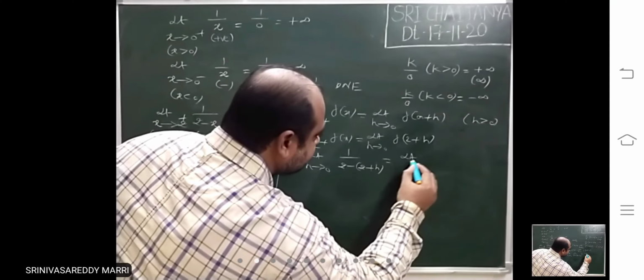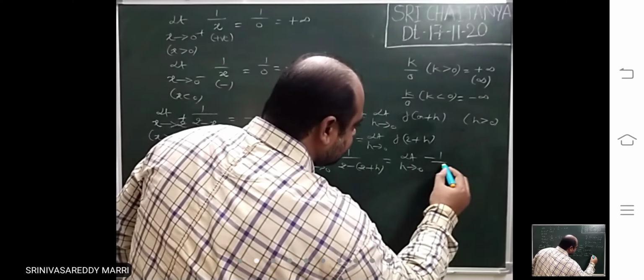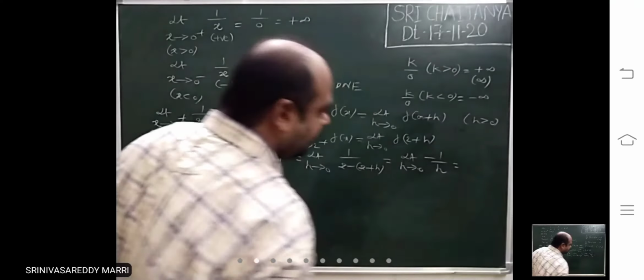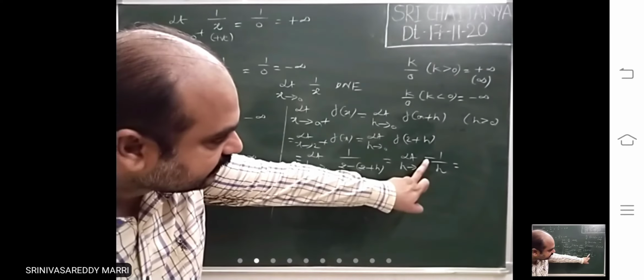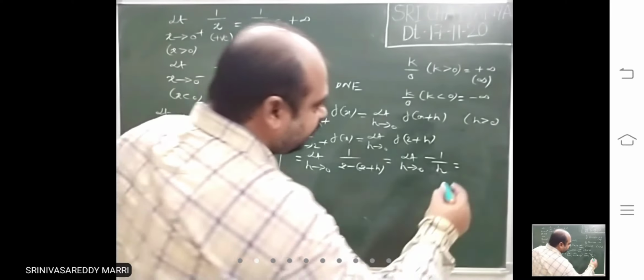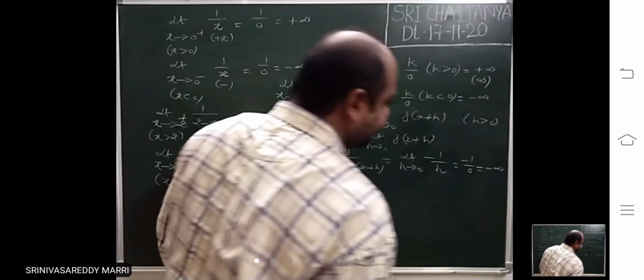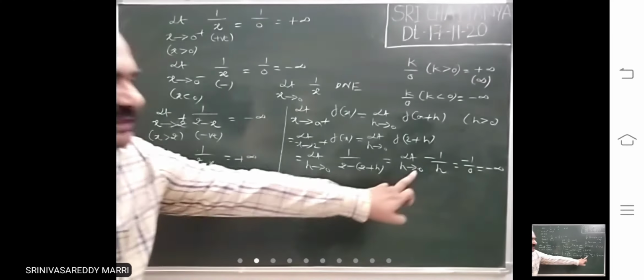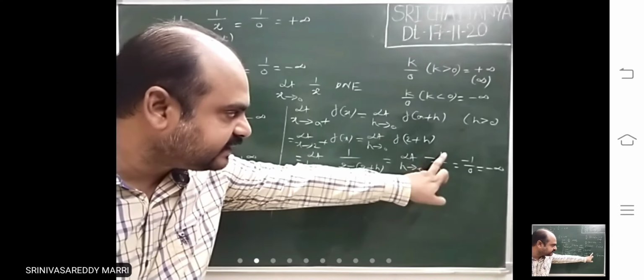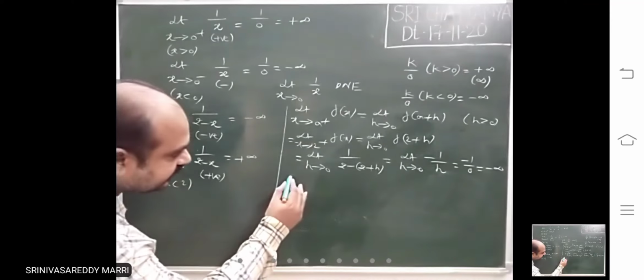That means you get the limit as h tends to 0 of 1 by minus h. Clearly this is minus 1 divided by h, where h is a positive quantity. That means you get minus 1 by 0, that is minus infinity. H is positive and minus 1 is there, therefore this is a negative quantity and it leads to minus infinity.